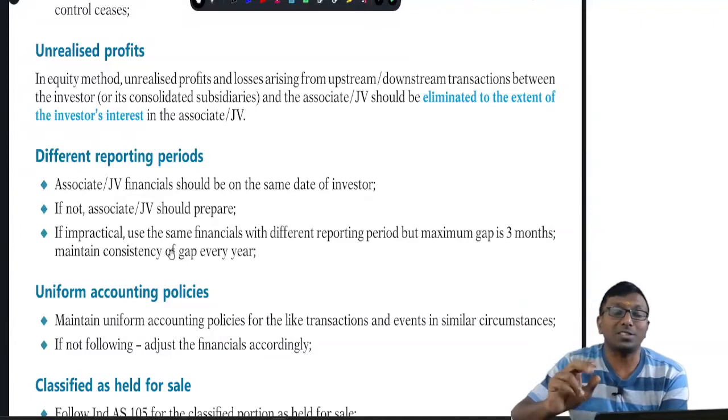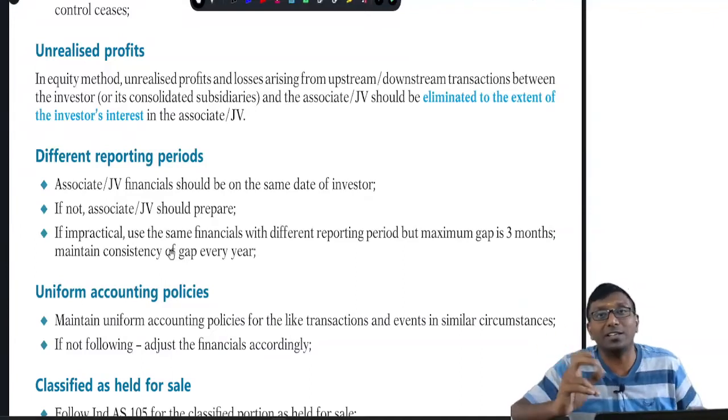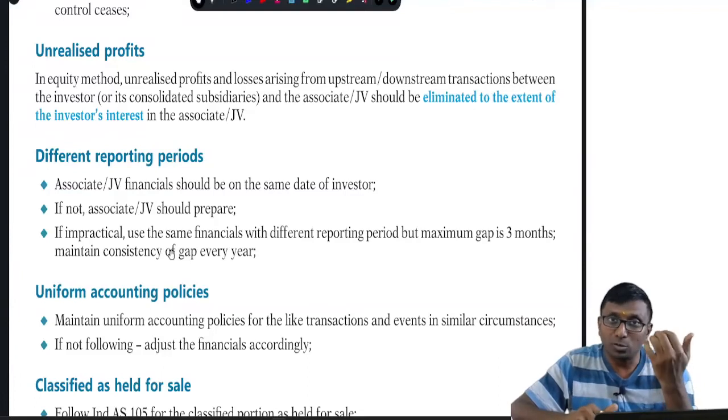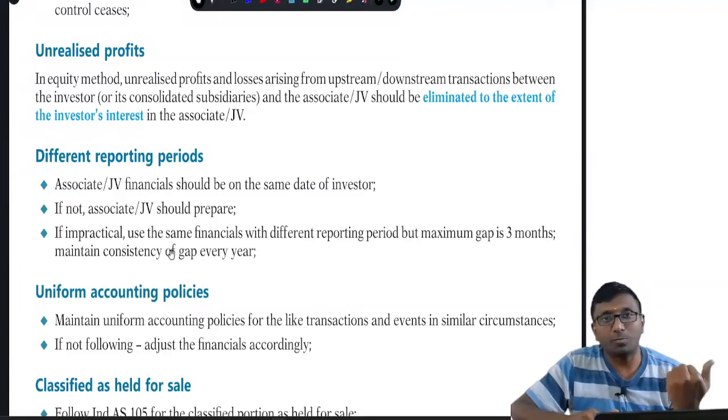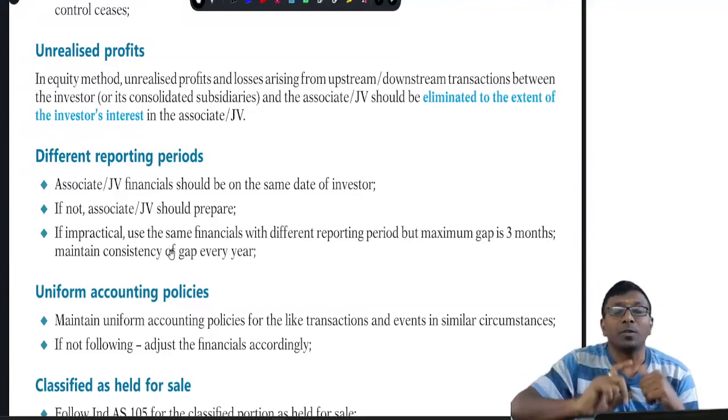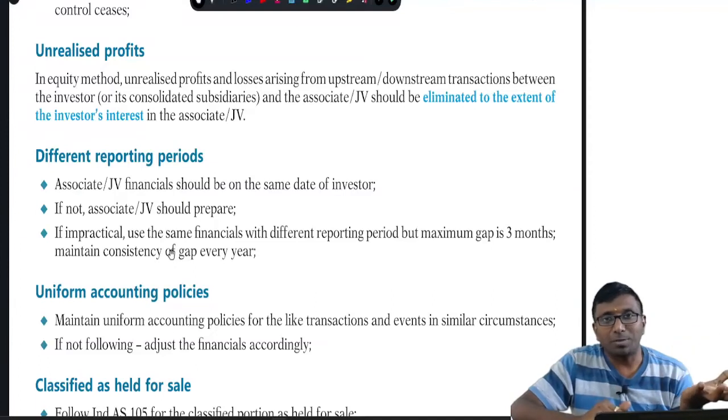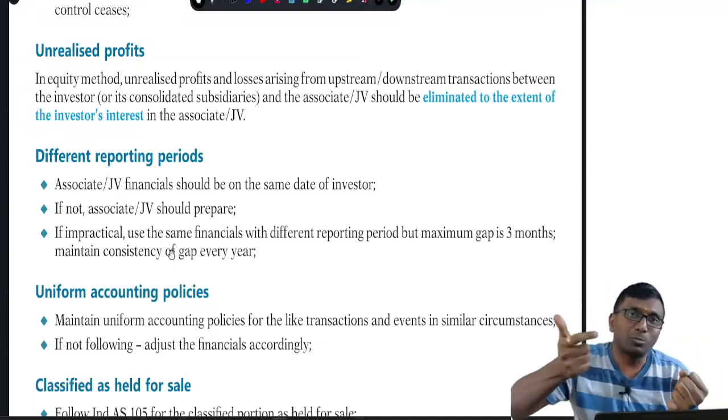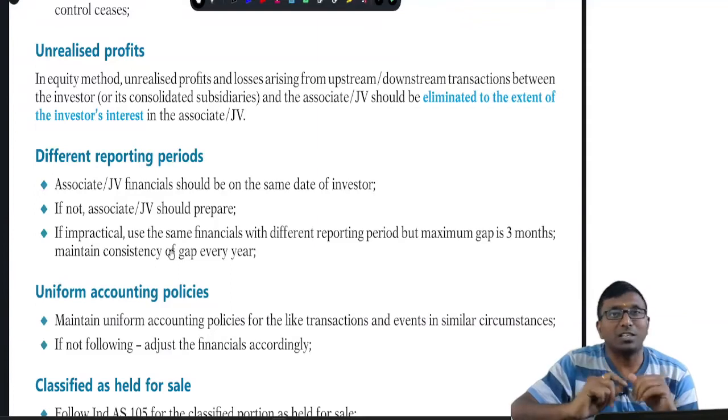1 lakh into 30 percentage. 30 percentage should be eliminated. Eliminated means you will be reducing it from the profit. Yeah, our share of profit will reduce. At the same time, in the concept, profit and loss impact will be 30,000 rupees, and investment also is going to be reduced by 30,000.